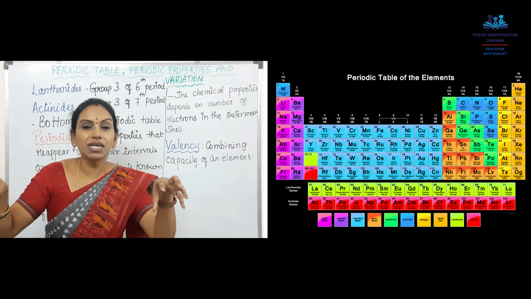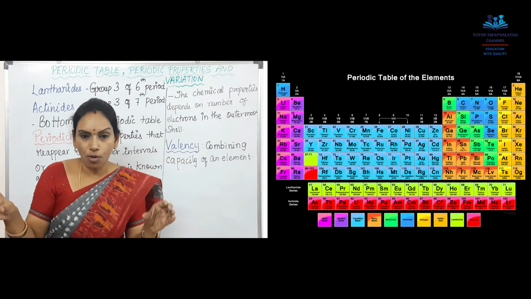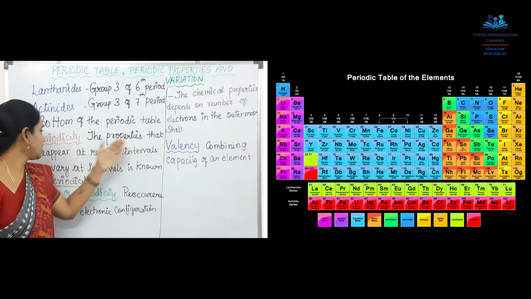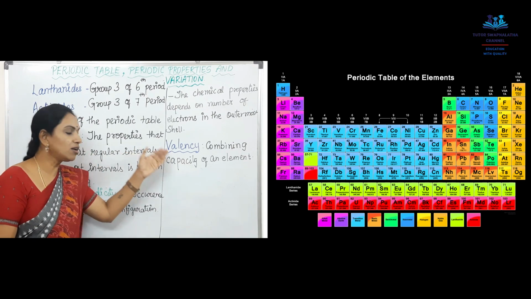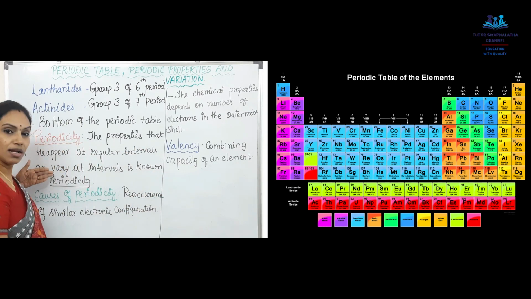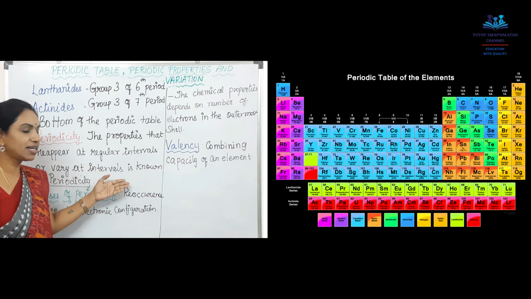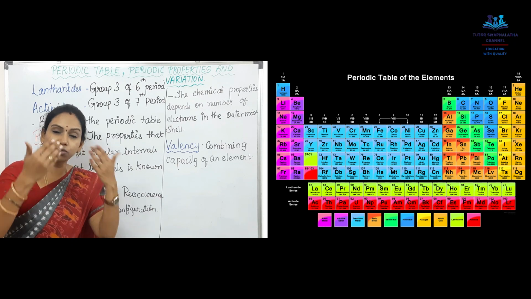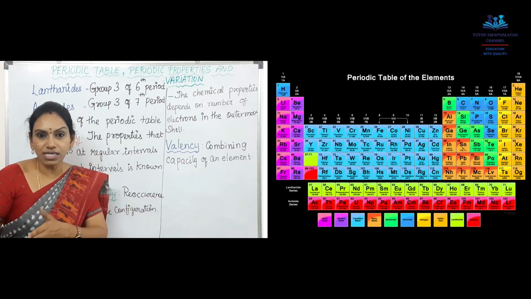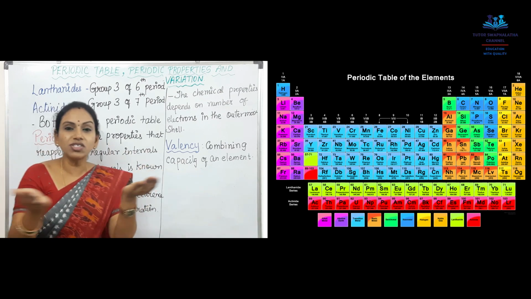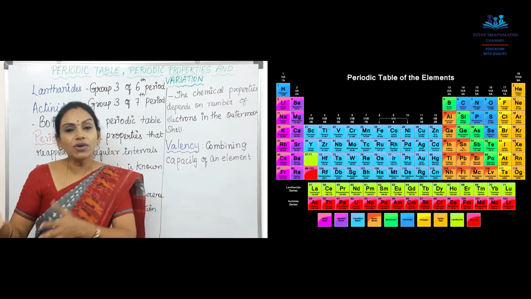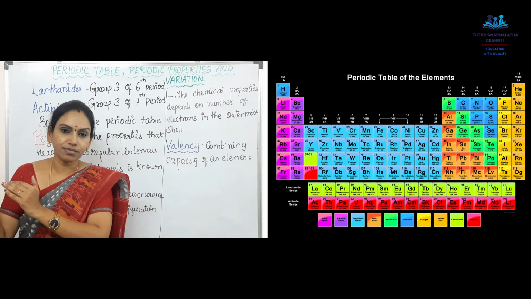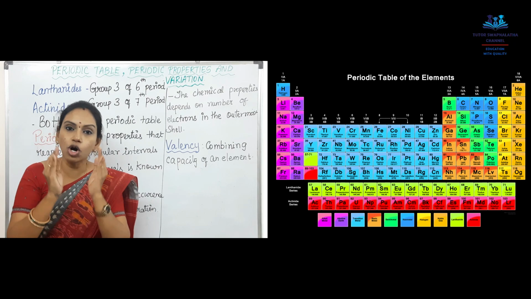So those elements will have similar chemical properties, which you call periodicity. So the properties reappear at very regular intervals, or vary also at regular intervals. If it is similar, it appears at regular intervals. If it is varying, it appears at regular intervals. So there is something changing, either similar or varying. Both appear at regular intervals equally. That is what is called periodicity.